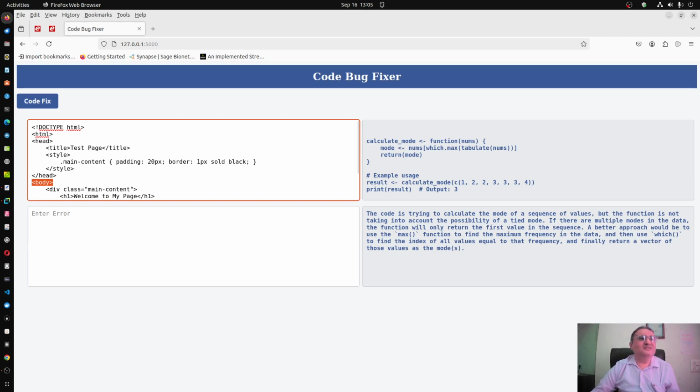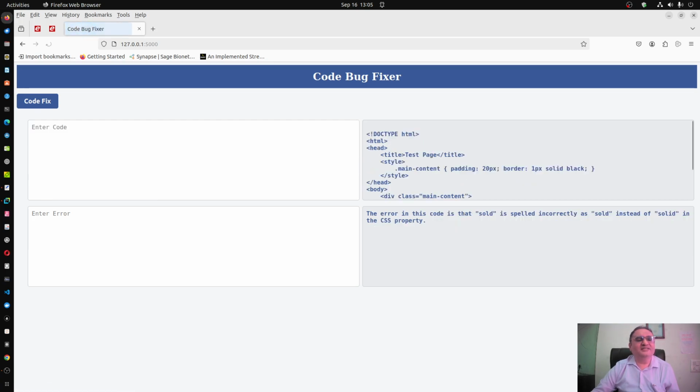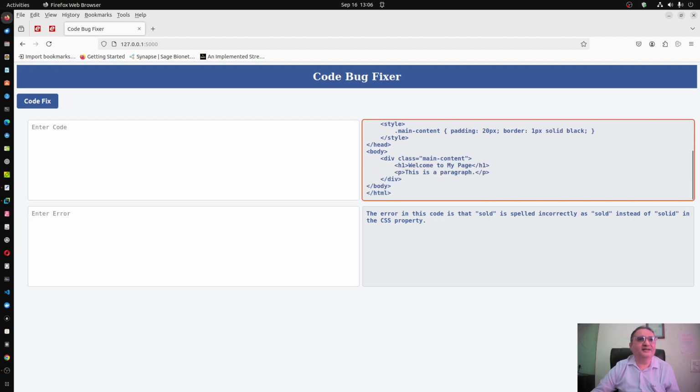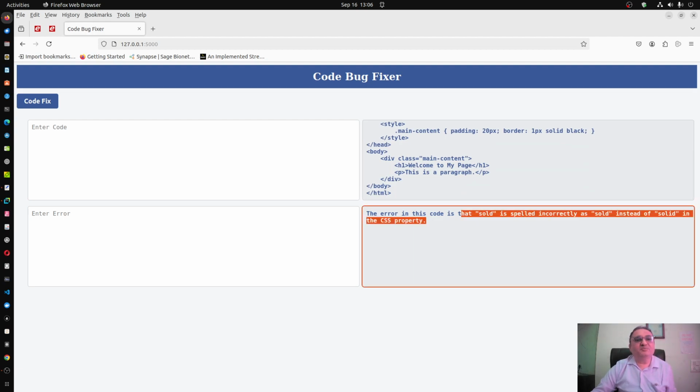For an experienced HTML coder, just finding that here sold should be solid does not give any intellectual growth. It's labor work. So you can see that it has fixed that, and where sold black was there, it has created solid black. Sold is spelled incorrectly instead of solid in the CSS property.